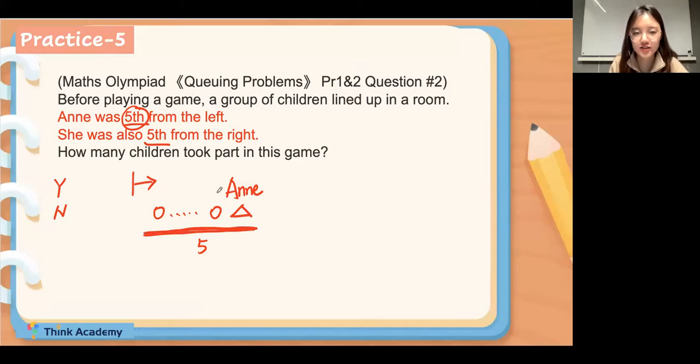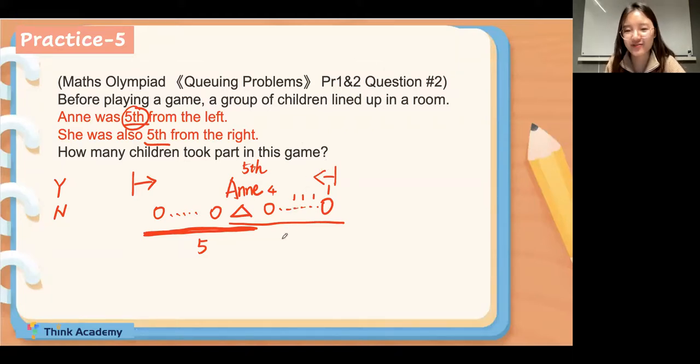Okay, very well done. And she was also the 5th one from the right. So there are some children. If I count from the right to left, is Annie included in the 5 children? Why for yes and for no? Yes, everyone. Because if we count from the right, the first one, second one, third one, fourth one, and this is the first one, Annie is the 5th one. So even though we count from the right, Annie will be included in the 5 children.